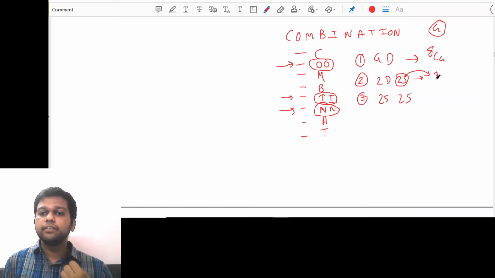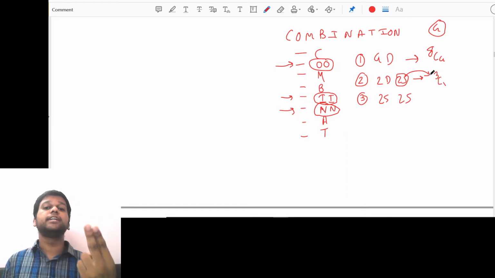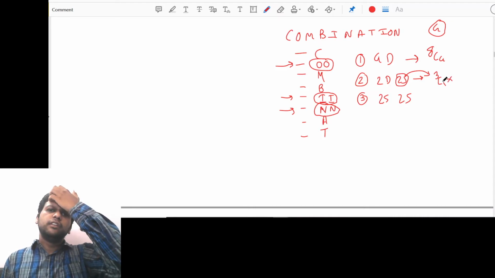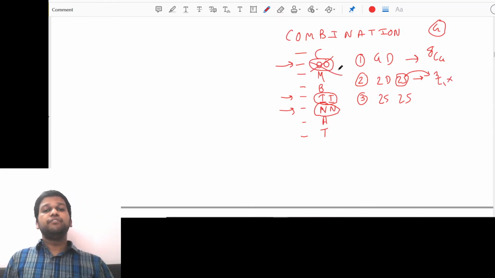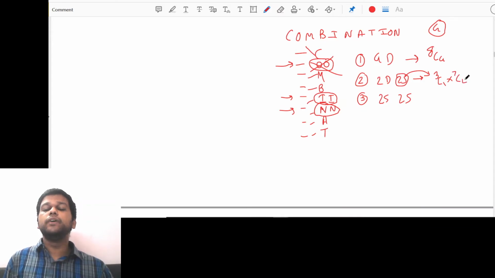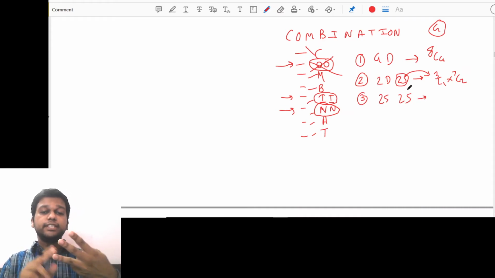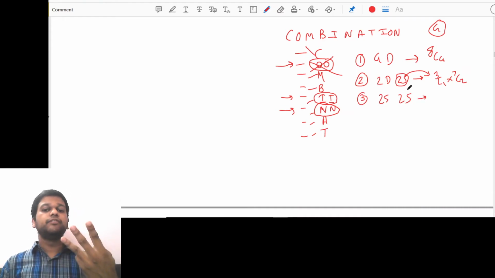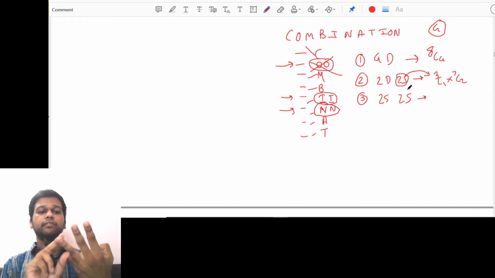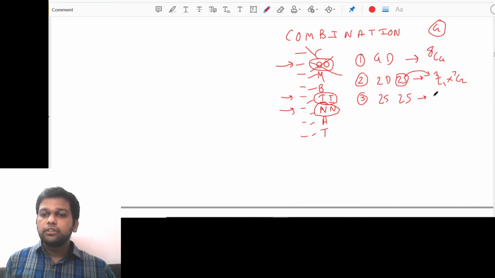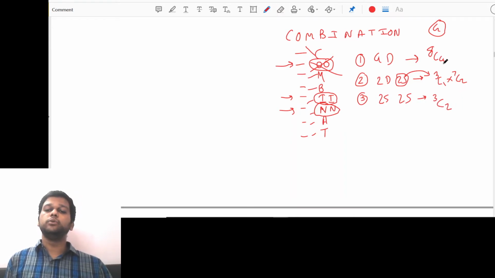So that will be 3C1. Only one box because that box contains 2 letters. And now one of them is gone. If one of them is gone, how many different letters are remaining? 1, 2, 3, 4, 5, 6, 7. So we can select 2 different letters in 7C2 ways. Fine. And 2 same, 2 same. That means out of these 3 boxes, OO, II, NN, we have to select any 2 boxes so that we'll get 2 same, 2 same. So 3C2. This concept is a bit complicated in combination, so you have to understand carefully.